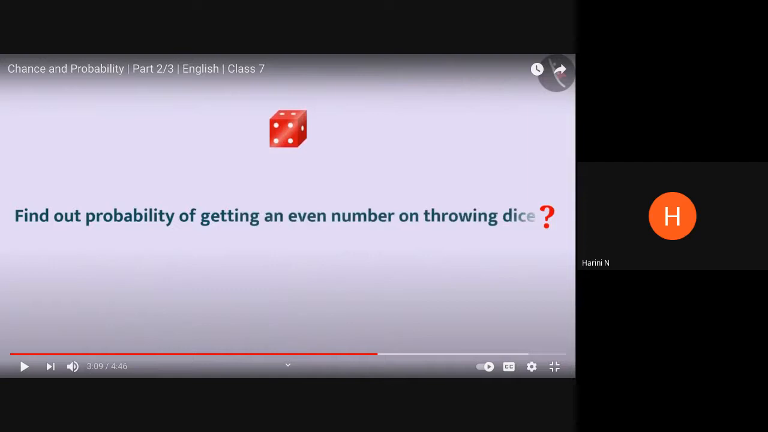So favorable outcomes are 3 because 2, 4 and 6 are the favorable outcomes. Total outcomes we already know: 1, 2, 3, 4, 5 and 6. So the numerator, favorable outcomes, is 3, and the denominator, total outcomes, is 6. So 3 divided by 6 will again become 1 by 2. All right, so this was a very easy question which you should be able to answer. So let us proceed. Try yourself.